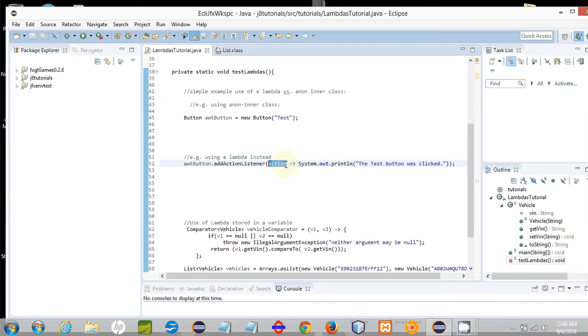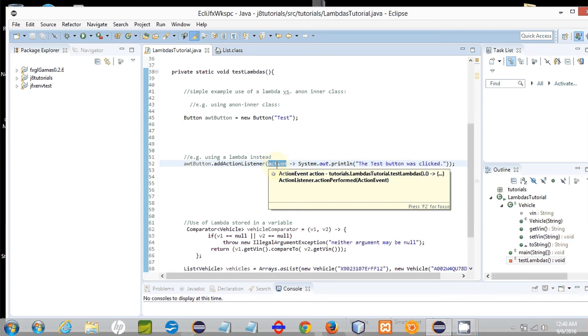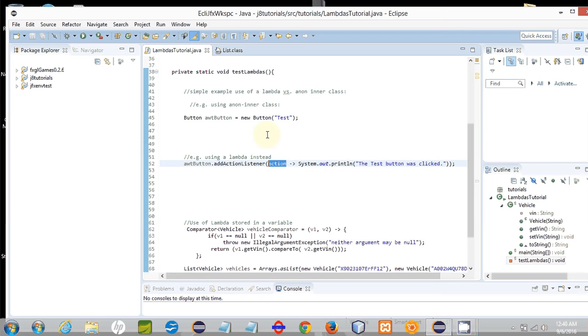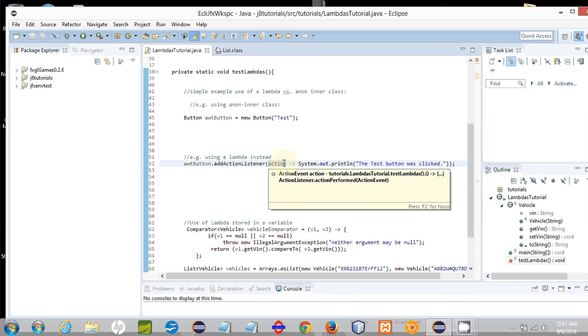You only need to provide an argument name, a variable name for the argument. And in this case, as we saw above, there's only one argument to the action performed method. So what I've done here is I've provided a name for that argument, the action event argument. I've given it the name action. And in fact, if I hover over it, you can see that the compiler knows the type. Even though I haven't declared the type, the compiler does know the type inherently. And the reason it knows the type is that this action argument is of type action event.